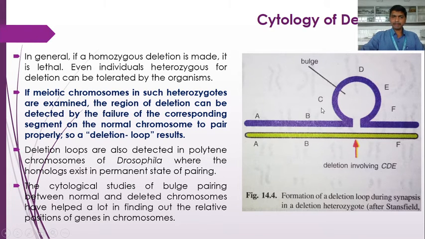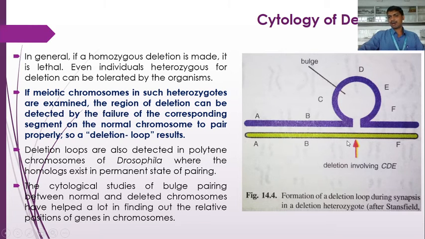So if we see the meiotic behavior of the deleted chromosome and the normal chromosome, when synapsis or pairing occurs between the homologous regions of the chromosome pair, this deleted chromosome, due to the deletion of a portion, cannot pair with the normal chromosome. So the normal chromosome, when it starts pairing with this deleted chromosome, forms a deletion loop. Okay, do you get it? This deletion loop occurs on the normal chromosome during pairing.